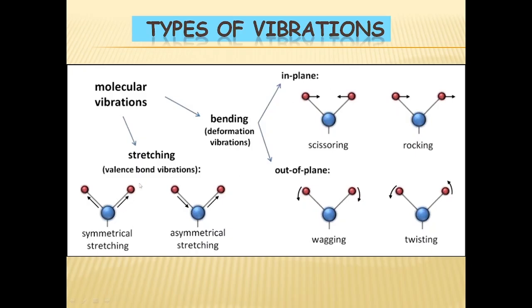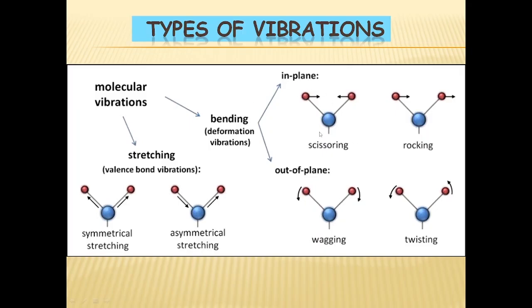So straight arrows for in plane and curved arrows for out of plane vibrations. Here, as you can see, for symmetric stretching, two arrows represent that both the bonds are undergoing stretching vibration simultaneously. And for asymmetric stretching, one bond is compressing and the other bond is stretching.